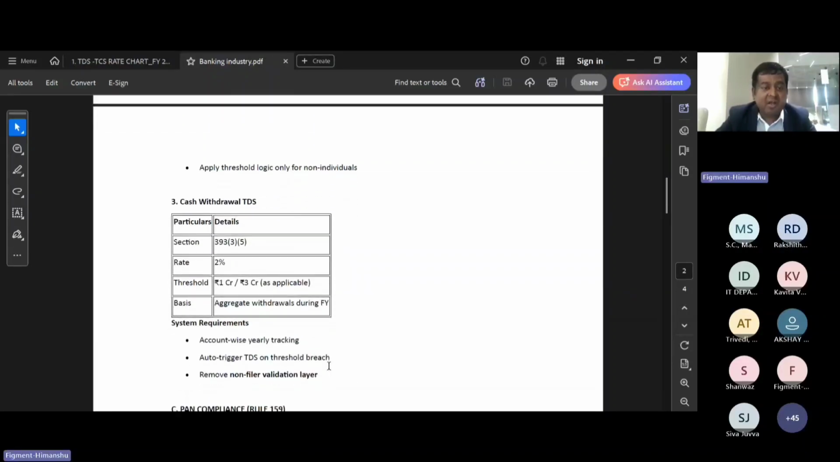Second scenario is the cash withdrawal. I've already told, the non-filer validation layer has been removed. The last 3 years' returns are not to be checked. The threshold of 20 lakh has also been removed. Right now, the threshold is only 1 crore and 3 crore.